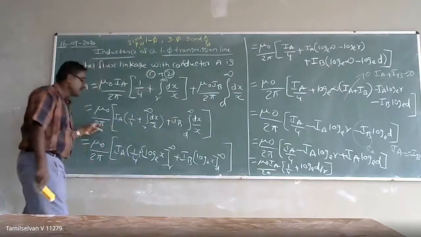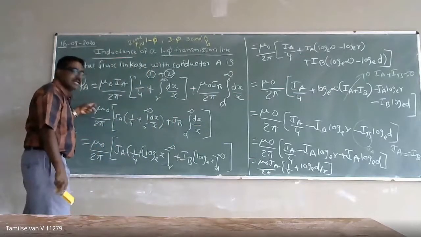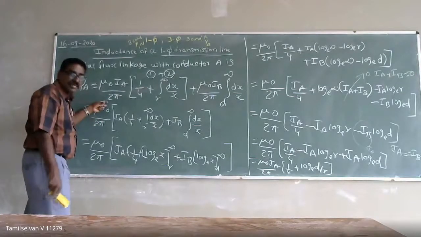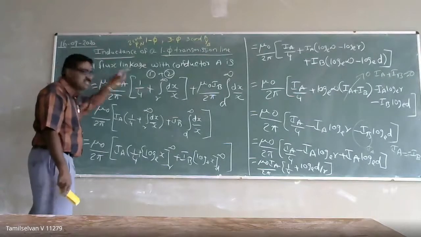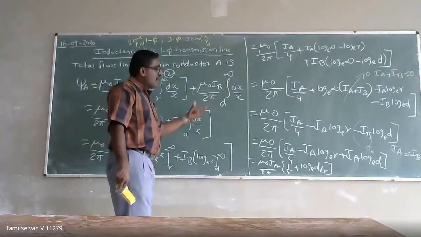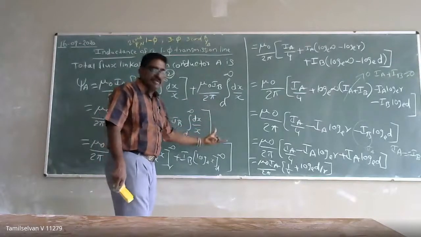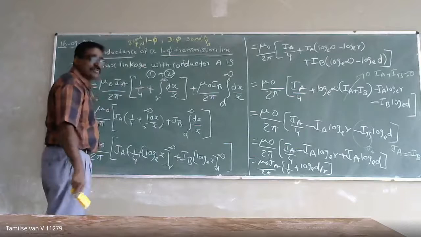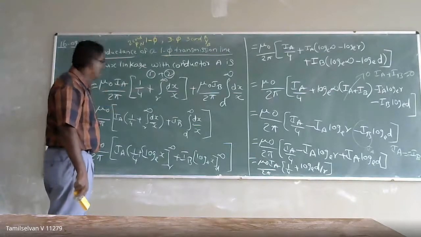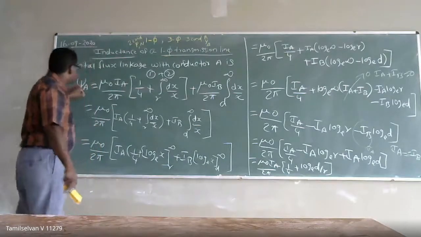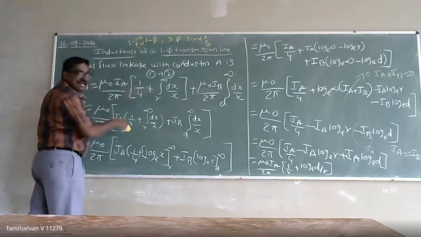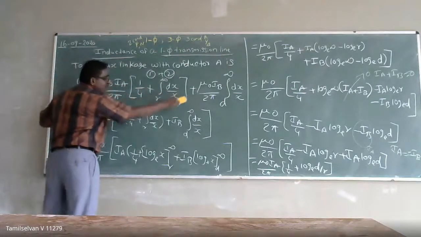That's why here I have written IA equal to IB, but the other conductor will have the opposite direction current value. So IA equals minus IB, which means IA plus IB equals 0. Here I have taken the current flowing in conductor A as IA and the current flowing in conductor B as IB. Here I am calculating the inductance. For inductance calculation, flux linkage by current gives us the inductance. For calculating the inductance of conductor A, I am taking conductor A.